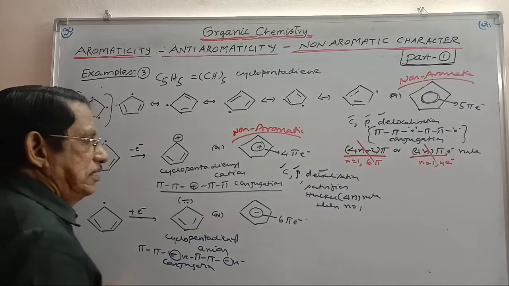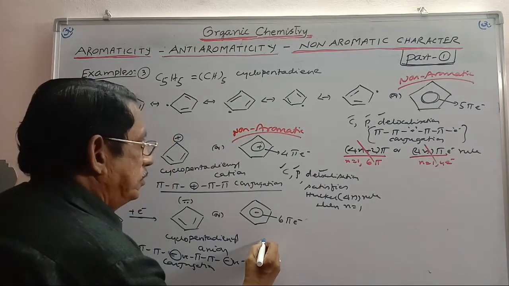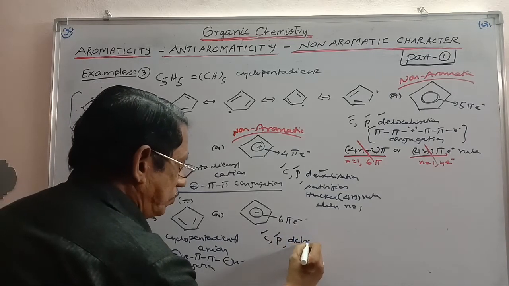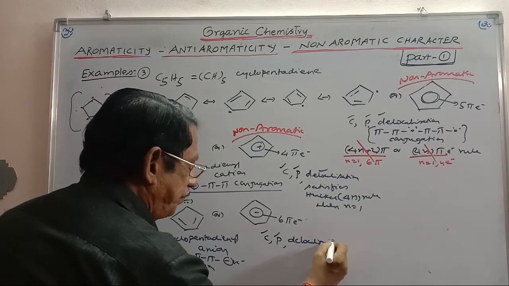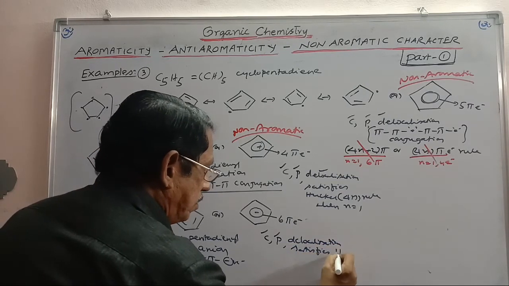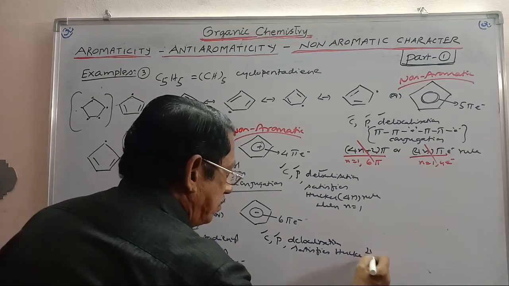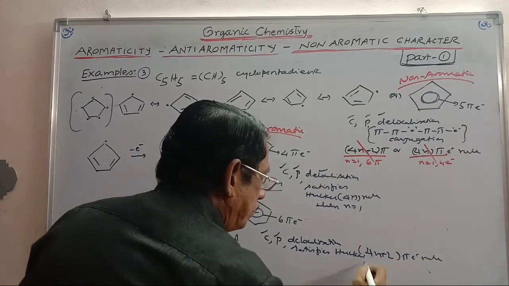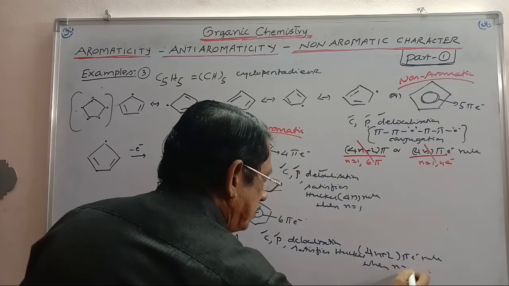And so here it is cyclic, yes, it is planar, yes, it has delocalization, no doubt, yes, and it satisfies Huckel's 4n plus 2 pi electron rule when n is equal to 1.